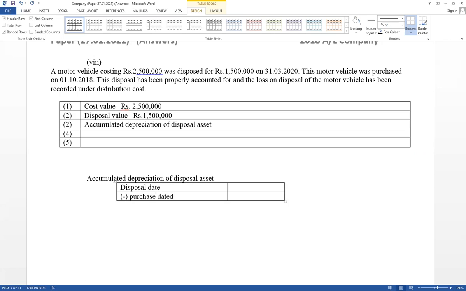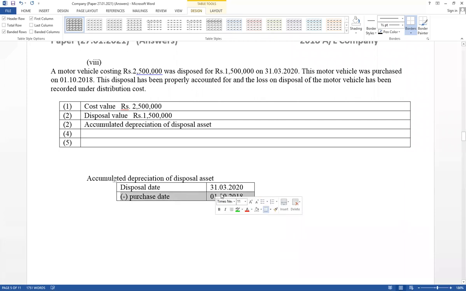You have to calculate accumulated depreciation. Disposal date is given as 31st March 2020. And purchase date is given as 1st October 2018.